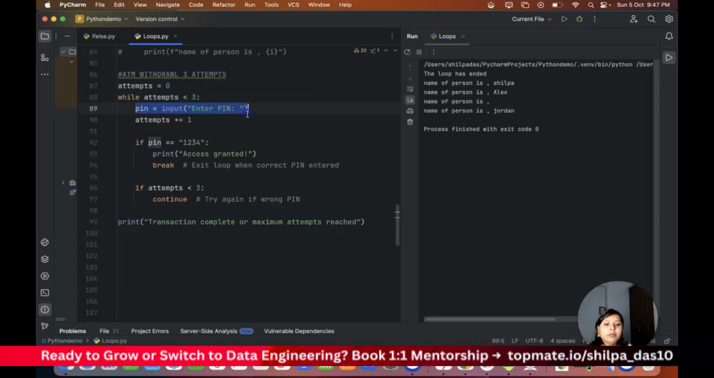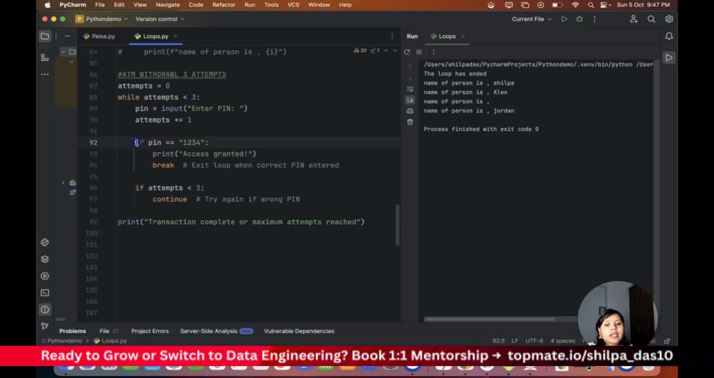So I will be providing a pin. It says input, enter a pin, so this is a user input. Once it gives a pin, I'm going ahead and doing a counter, increasing the count of attempt by +1. Now, from the database, what I'm checking is if my pin is 1, 2, 3, 4. And if the pin is matching, then I'm printing access is granted.